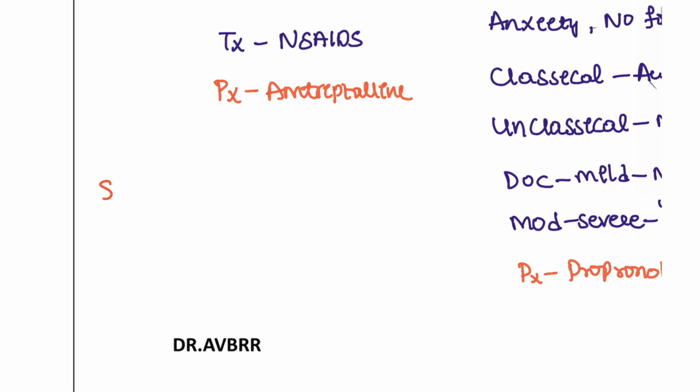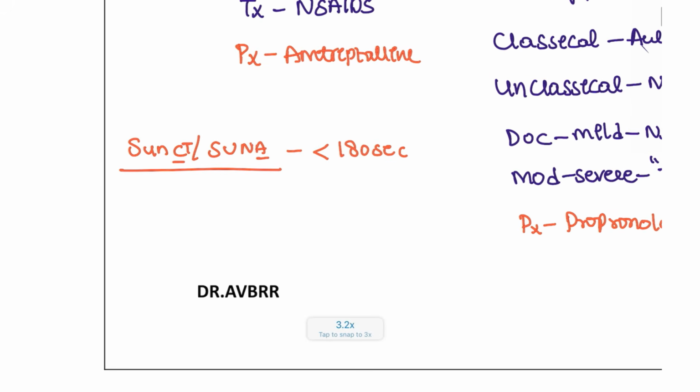Next, we also have SUNCT, SUNA, right? This is associated with conjunctival tearing or autonomic symptoms, but it lasts only seconds. So 180 seconds, a sudden trigger, the patient will have this headache and it will resolve by itself. For this patient, if they come in early, you can give lignocaine, but most of the time 180 seconds is basically just 3 minutes, right? So we can't, it is most commonly seen.